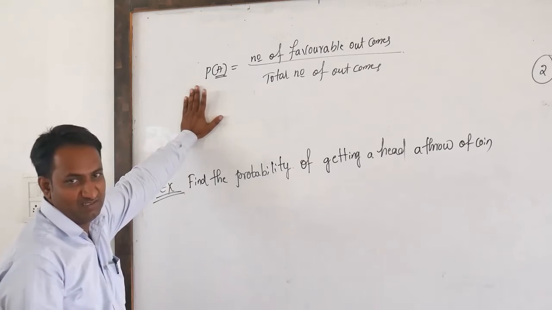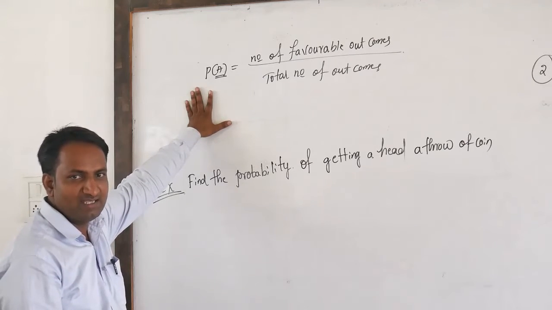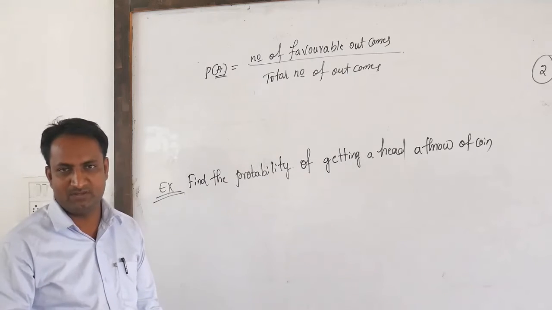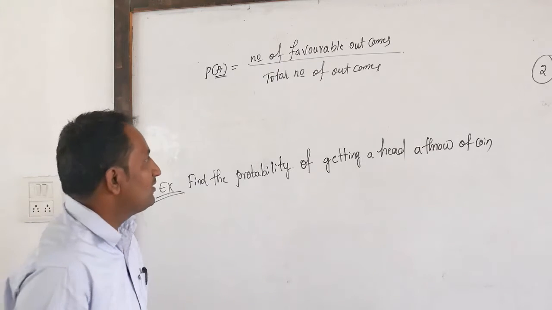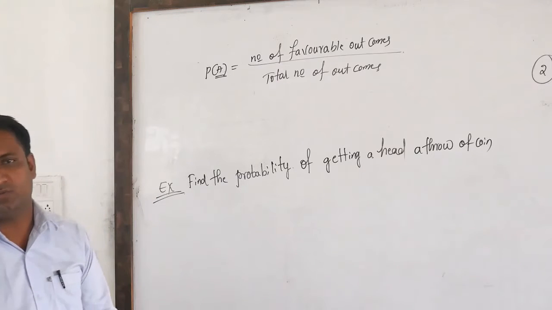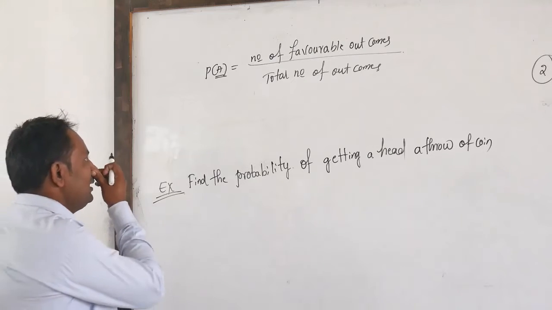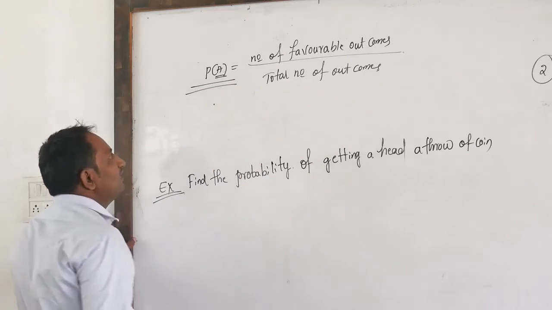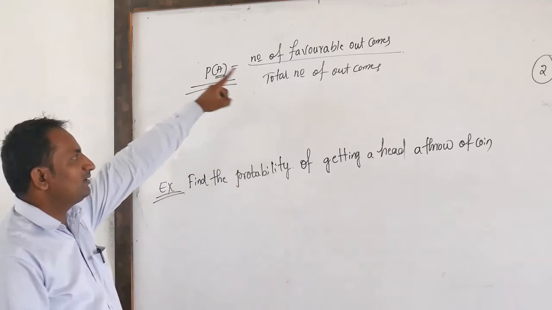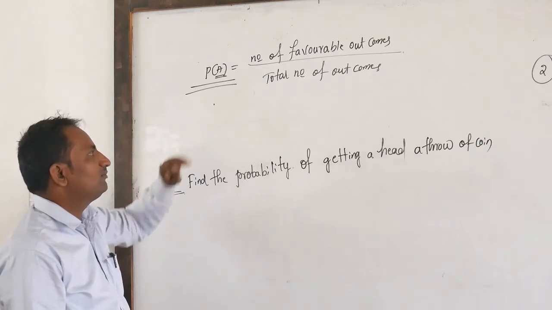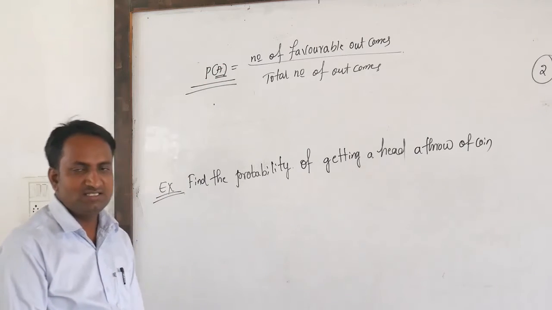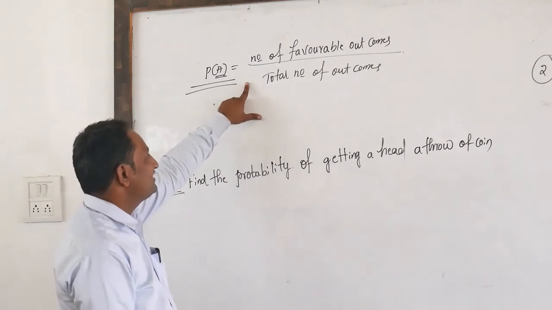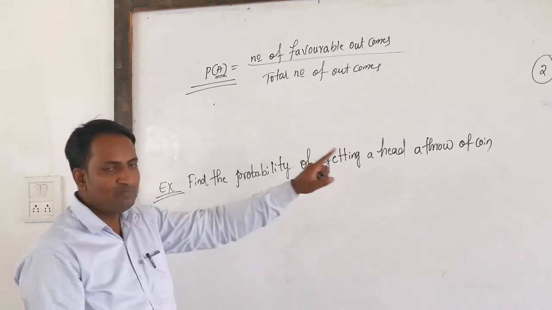Probability of an event. Probability of an event is the ratio of the number of favorable outcomes to the total number of possible outcomes. That is, the probability of an event P(A) is equal to the number of favorable outcomes divided by the total number of outcomes. This is the definition of the probability of an event. On the basis of this definition, we can take these two examples.